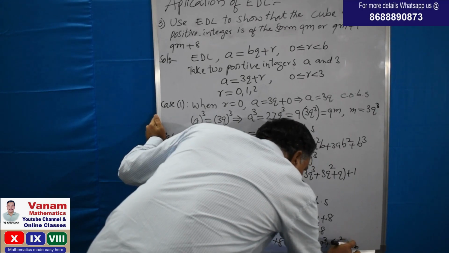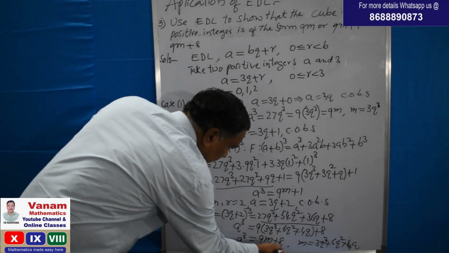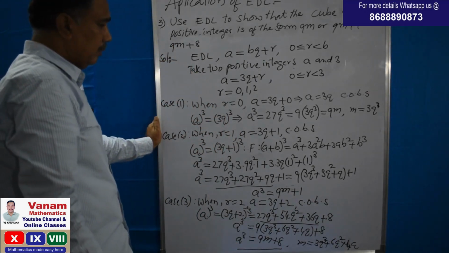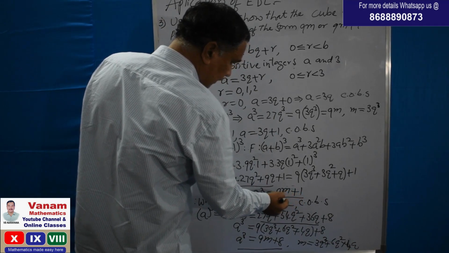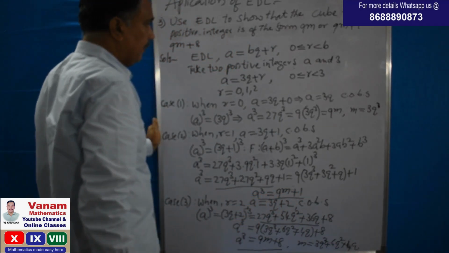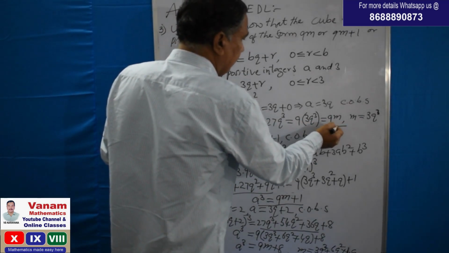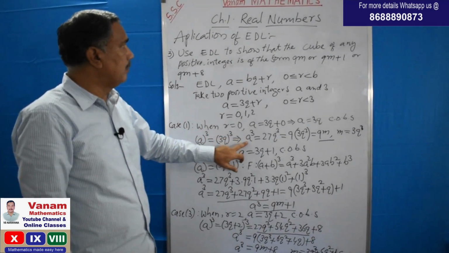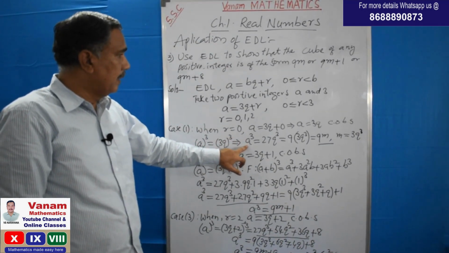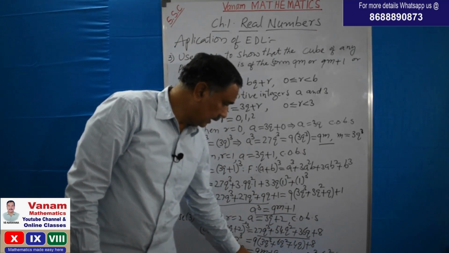This is 4q. So a cube is 9m, a cube is 9m plus 1, and a cube is 9m plus 8. He asked you to prove the cube of any positive integer is of the form 9m, 9m plus 1 and 9m plus 8.